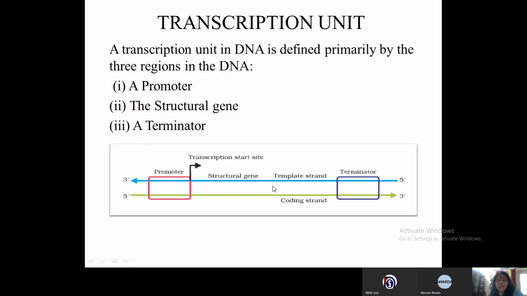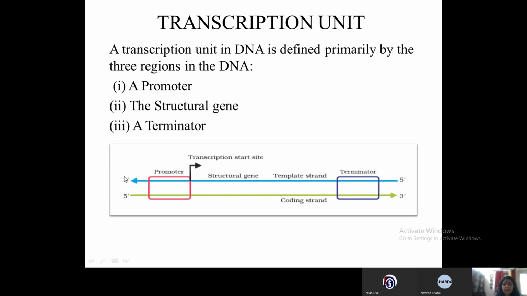Now we come to the most important part of the transcription, that what is the transcription unit made up of. The transcription unit is made up of a promoter, a structural gene and a terminator. So here in the diagram you are able to see that these are the two strands of DNA which are anti-parallel to each other.